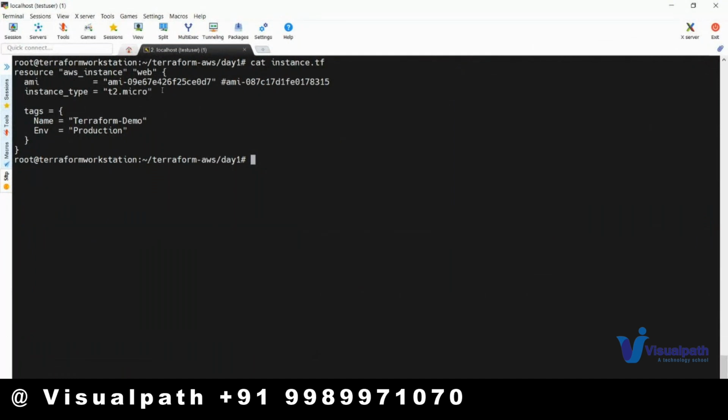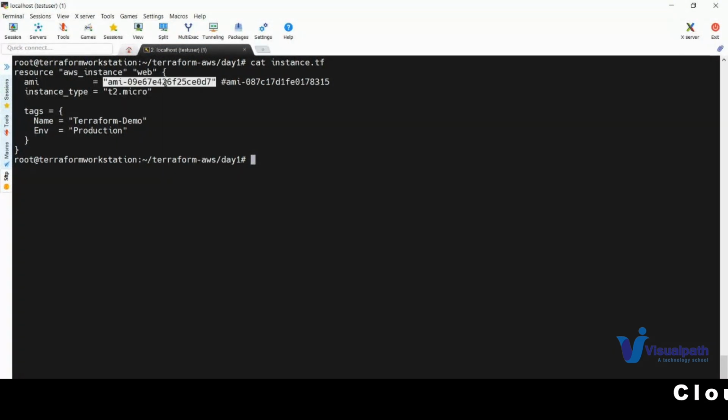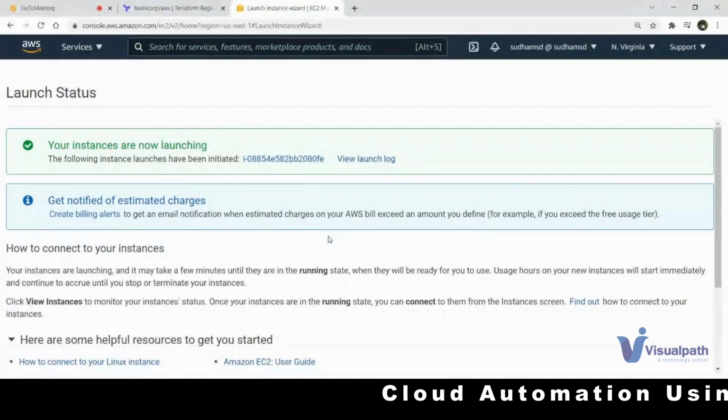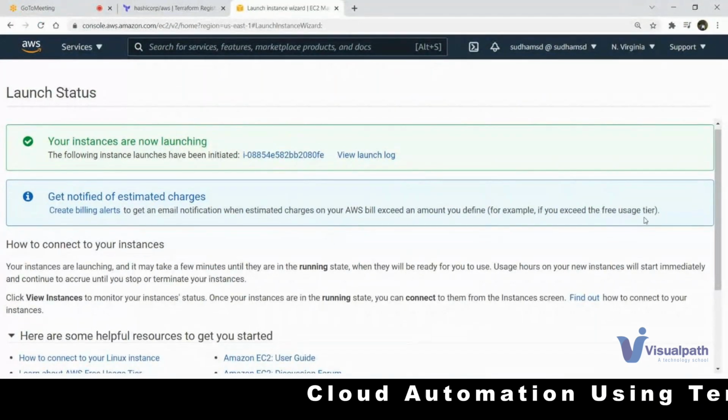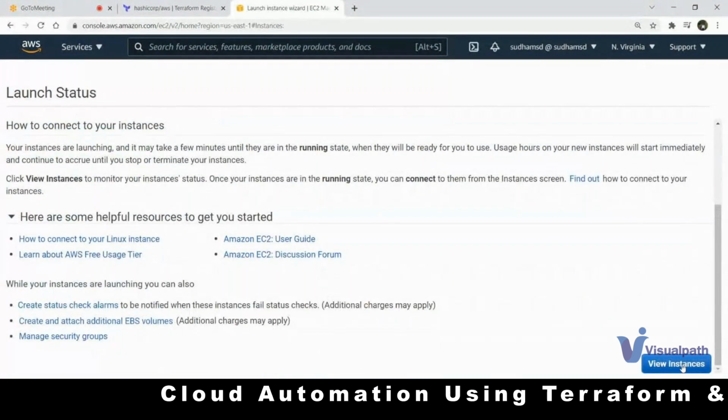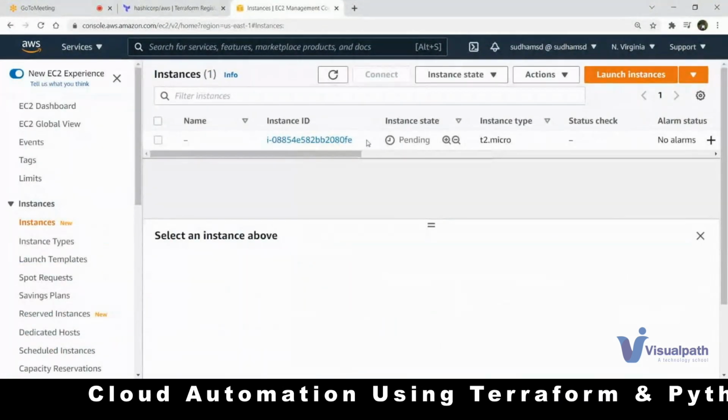I am specifying which parameters are important. Instance type and AMI are important. These two are important for us. You have seen so many things here, but these are optional. Even if you don't select them, it will create an instance for you. Now view instance. You can see this instance is in pending state, which is nothing but it is getting created.